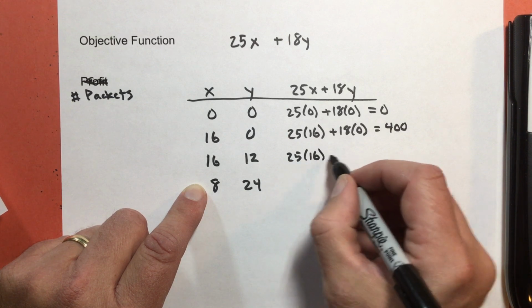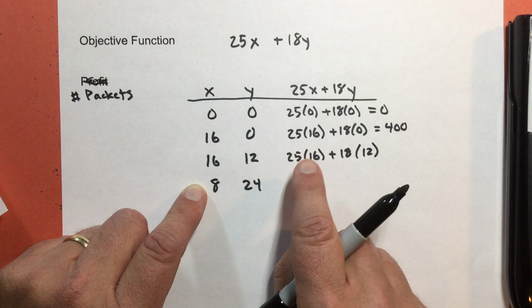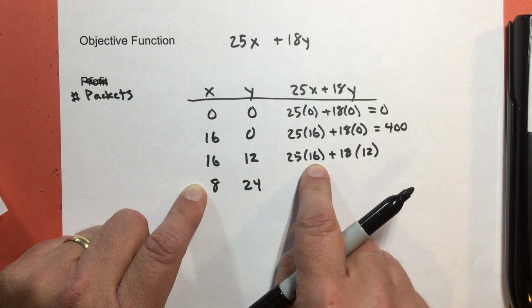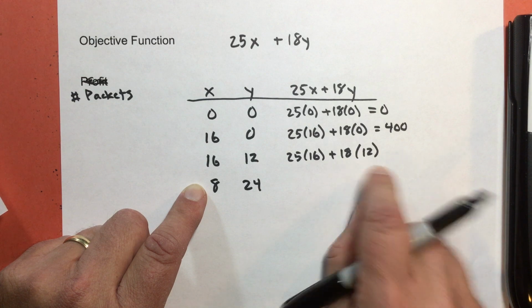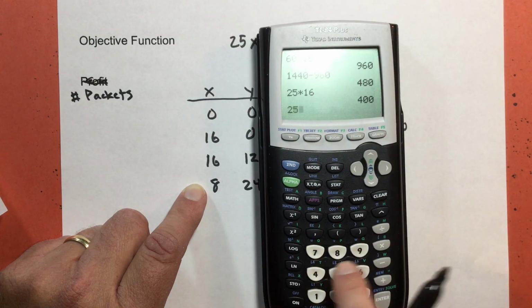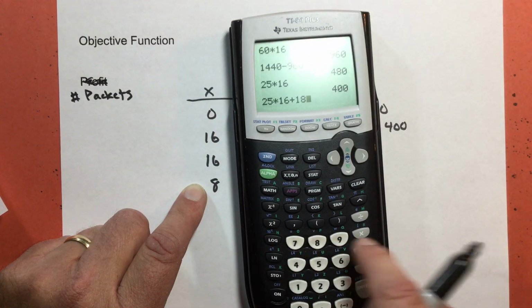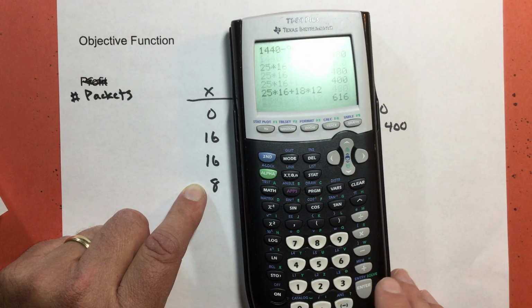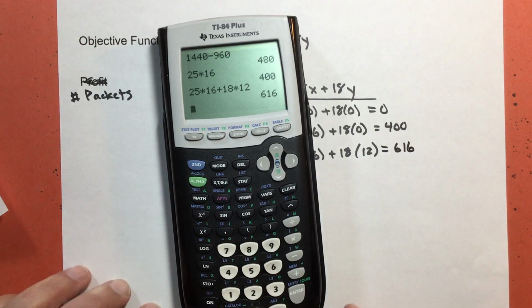25 times 16 plus 18 times 12. So 25 packets for all 16 skilled workers, 18 packets for all 12 students. That's going to give me 616 packets.